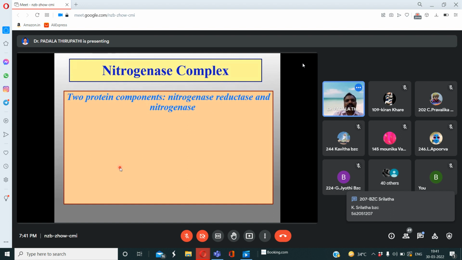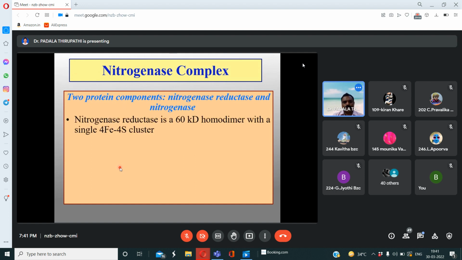My dear friends, remember here, the nitrogenase complex has two components, that is the nitrogenase reductase and nitrogenase. See here, nitrogenase reductase is a 60 kilodalton homodimer with a single iron sulfur cluster.